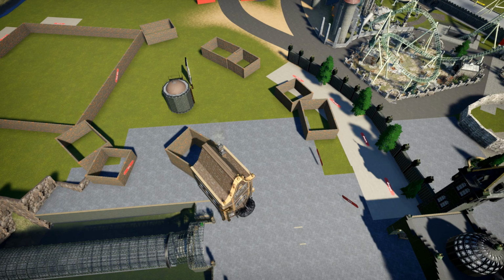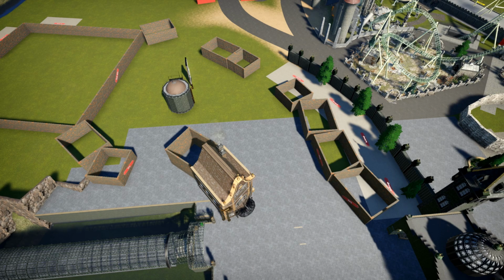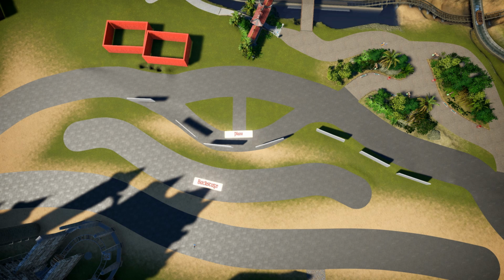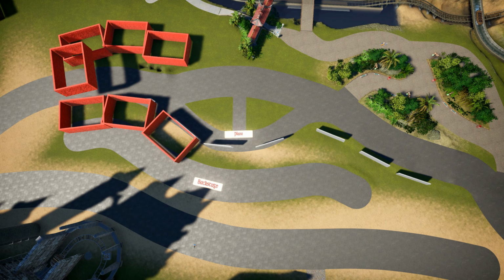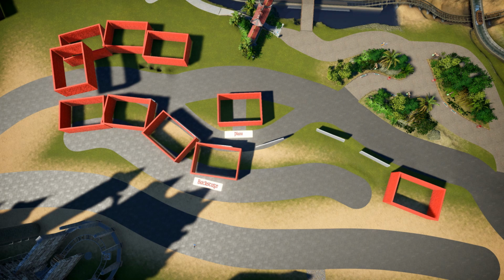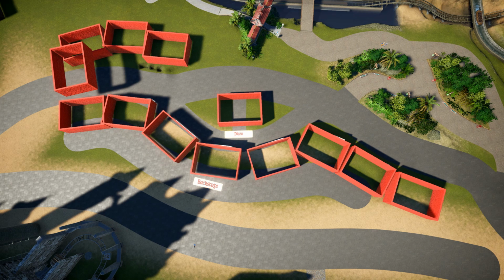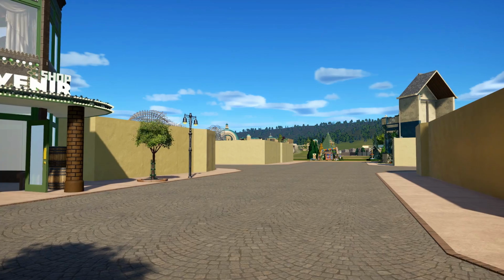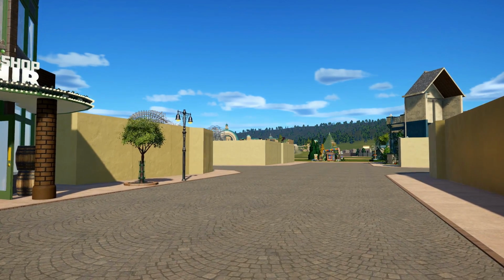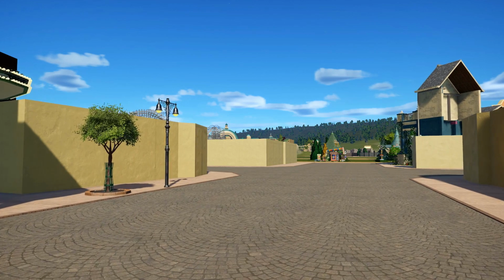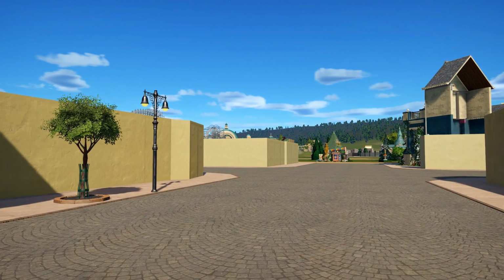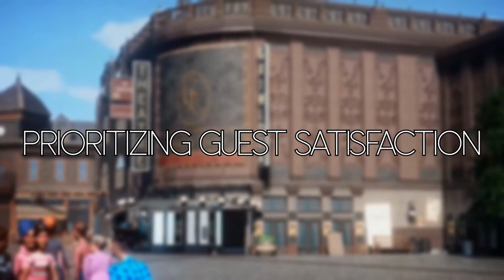Unlike custom building structures, template buildings can be easily modified, swapped out, or rearranged to suit our evolving design vision. This allows us to experiment with different layouts, themes, and architectural styles without starting from scratch. By embracing the versatility of template buildings, we can unleash our creativity and push the boundaries of park design in exciting new ways. Prioritizing guest satisfaction.